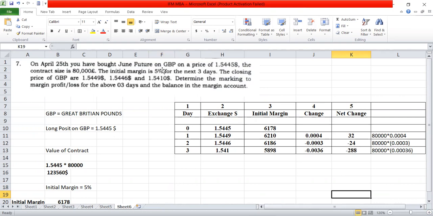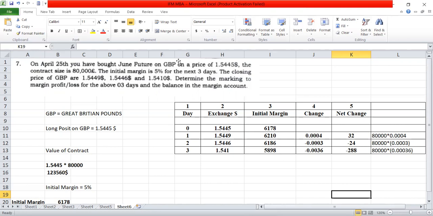Now what they are saying, you have bought a future. Future means it is a contract. So a future on the Great Britain pound at a price of 1.5445 US dollars. So this is the Great Britain pound price in US dollars.